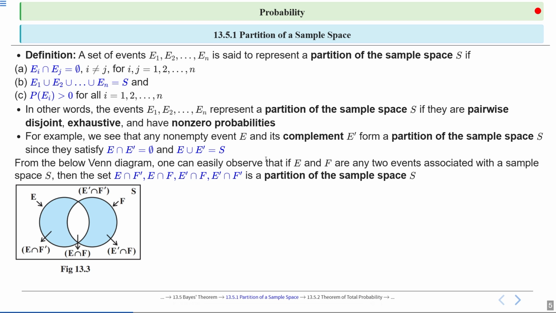You can see the figure. From the figure you can observe that this is E intersection F complement. This shaded region is E complement intersection F. The middle portion is E intersection F, right? And the outside of the circle region is E complement intersection F complement.